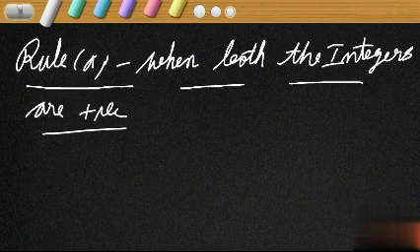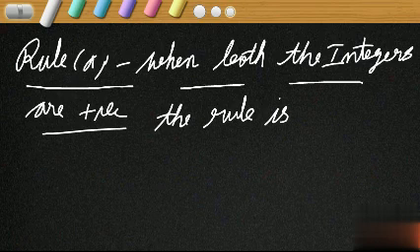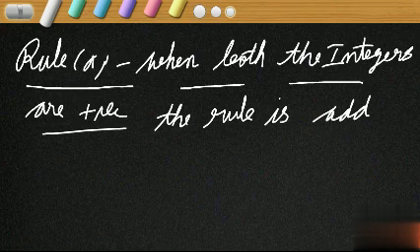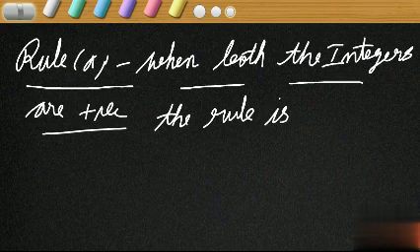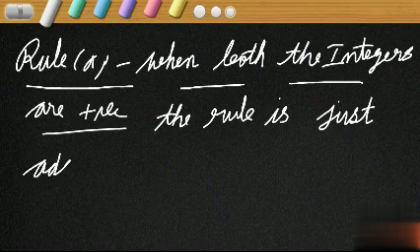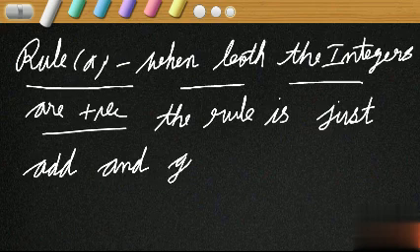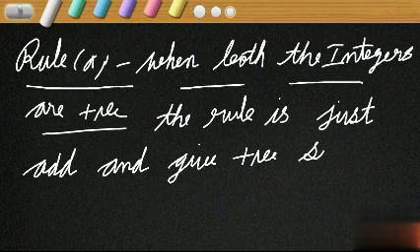When both the integers are positive, the rule is add and give positive sign. Just add and give positive sign.